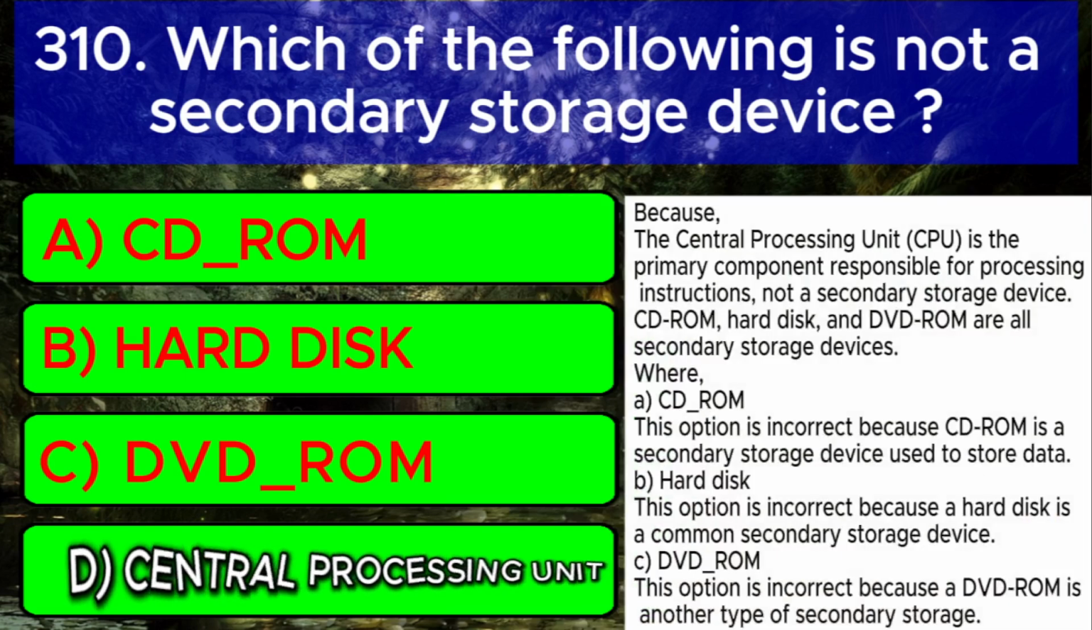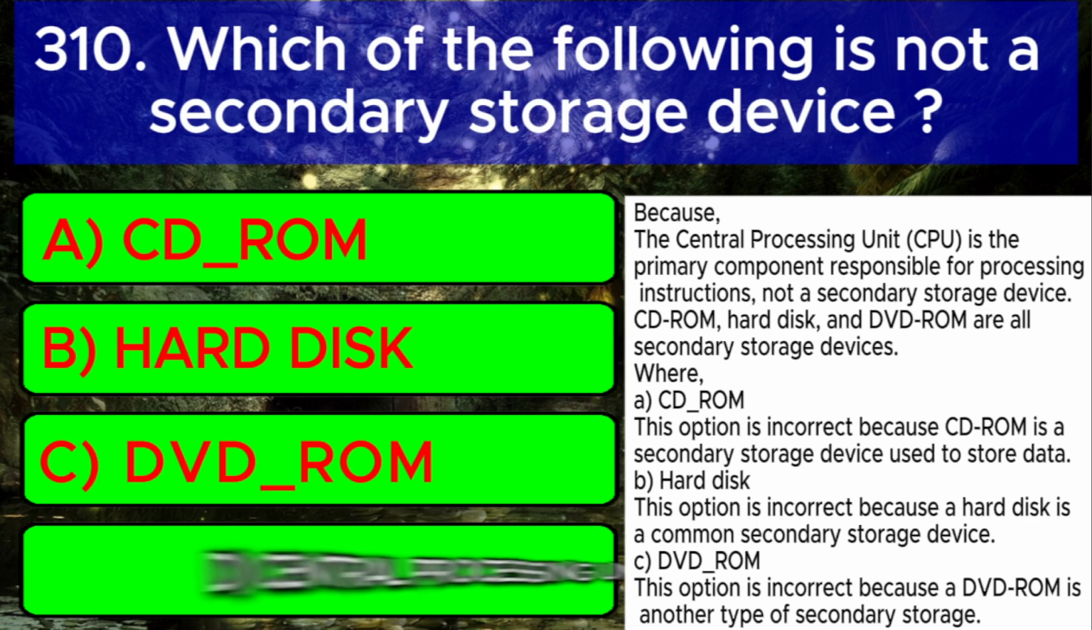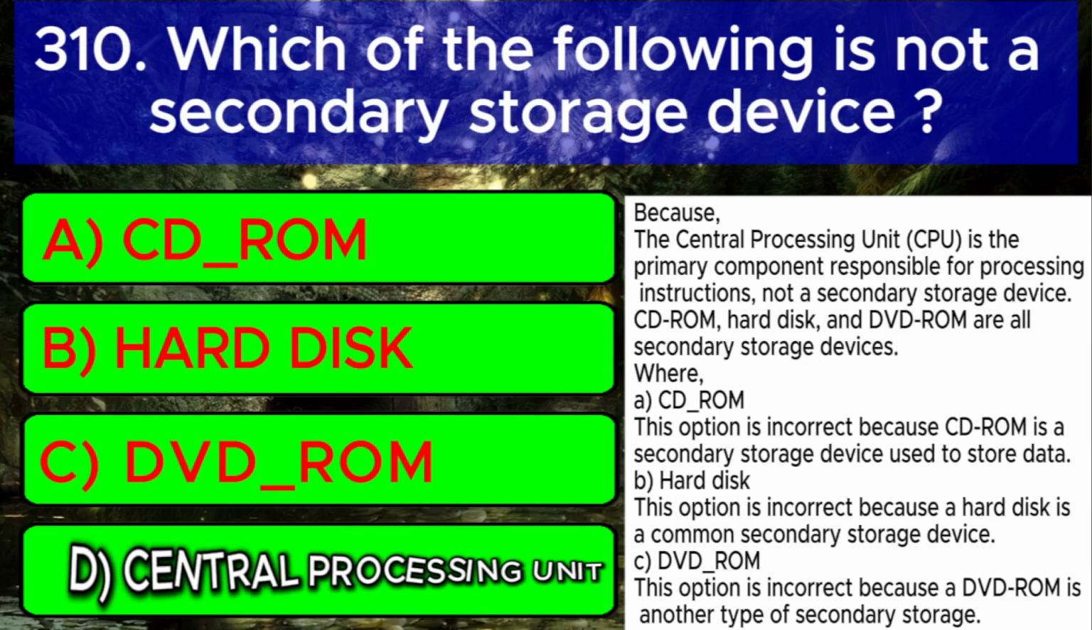Central processing unit. Because the central processing unit, CPU, is the primary component responsible for processing instructions, not a secondary storage device. CD-ROM, hard disk, and DVD-ROM are all secondary storage devices. Where A. CD-ROM. This option is incorrect because CD-ROM is a secondary storage device used to store data. B. Hard disk. This option is incorrect because a hard disk is a common secondary storage device. C. DVD-ROM. This option is incorrect because a DVD-ROM is another type of secondary storage.